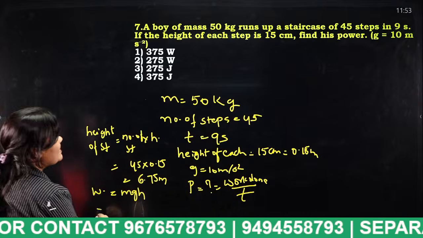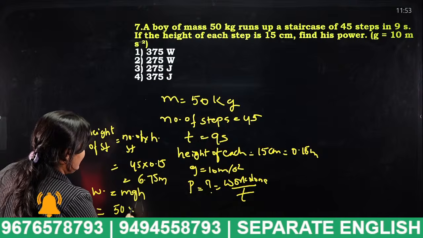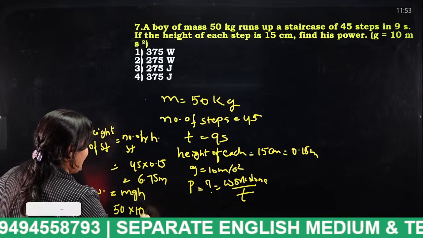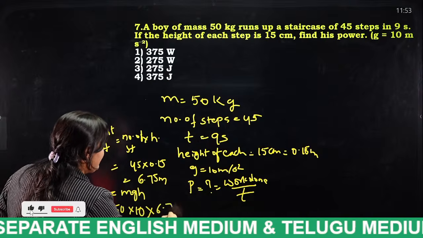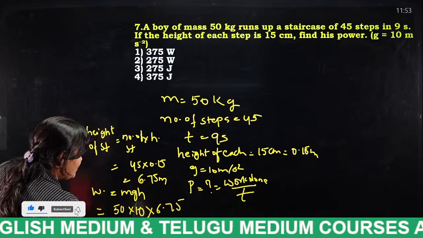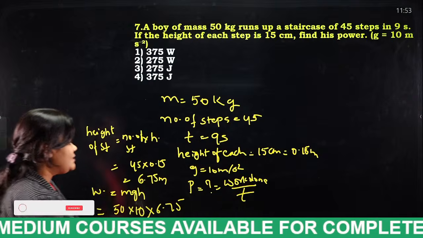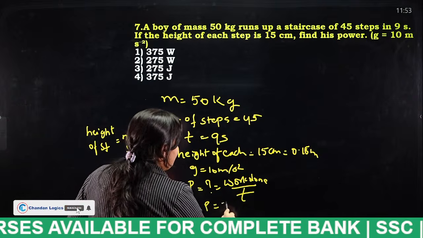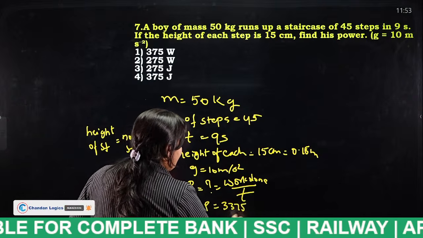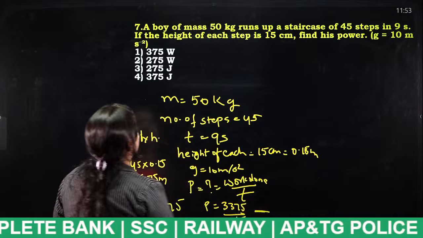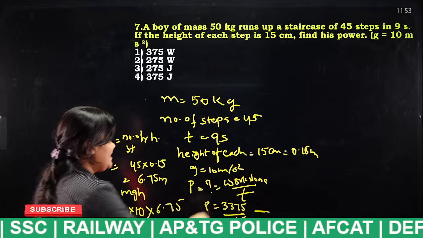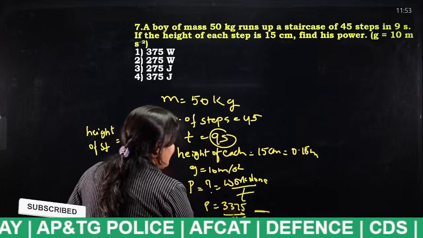mgh. So what is the mass given? 50, and what is acceleration due to gravity? 10, and what is the height? 6.75. If you calculate it, what you will get? 3375. Now what is the answer, students? P is equal to 3375 by t. T is nothing but 9.